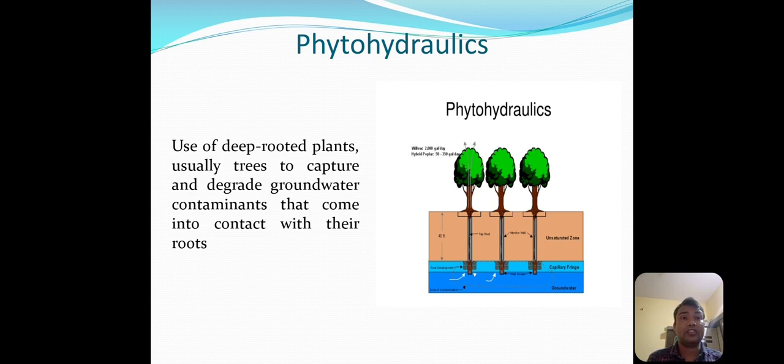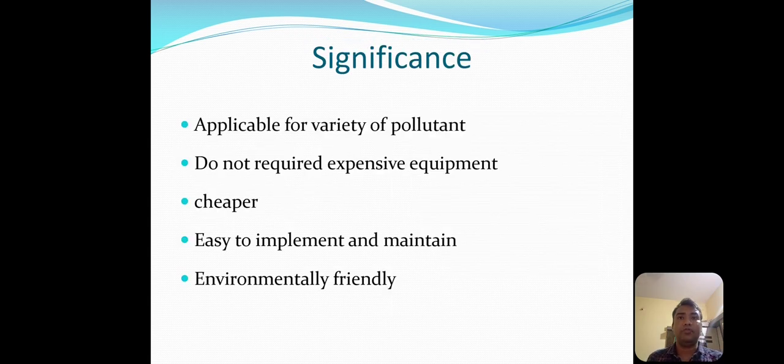See, the difference between rhizofiltration and phytohydraulics is that in rhizofiltration the upper water gets filtered, and in phytohydraulics the groundwater gets filtered due to the plants. This is the main difference between these two, rhizofiltration and phytohydraulics. In this way we have shown all the different types of phytoremediation.